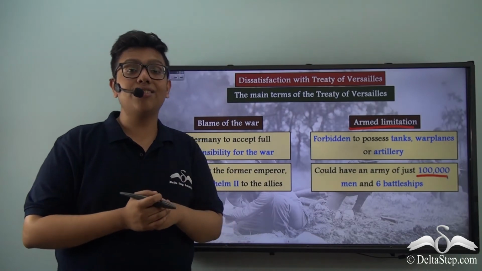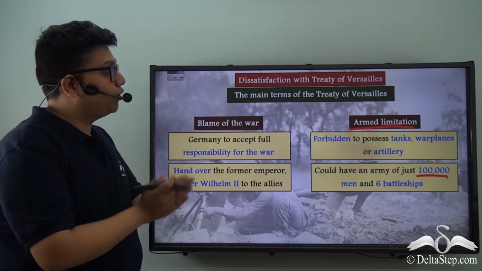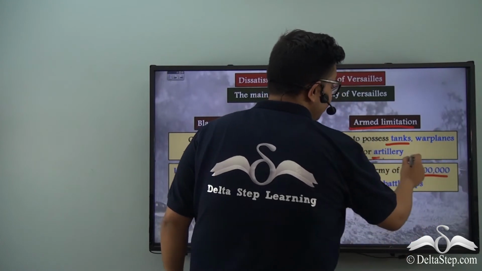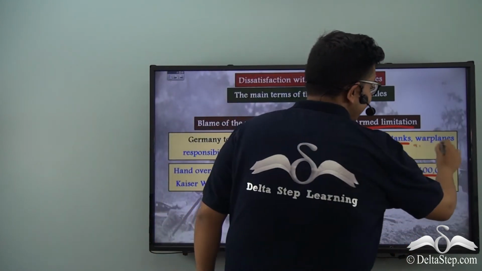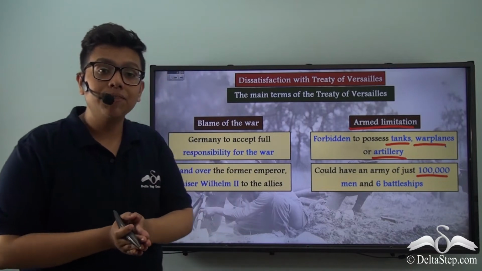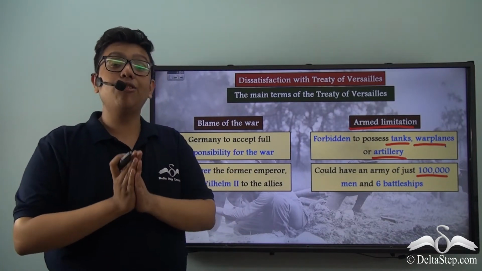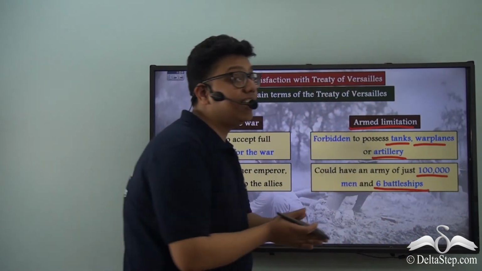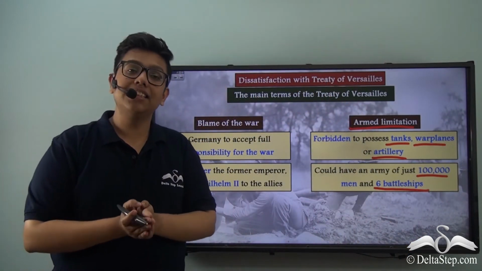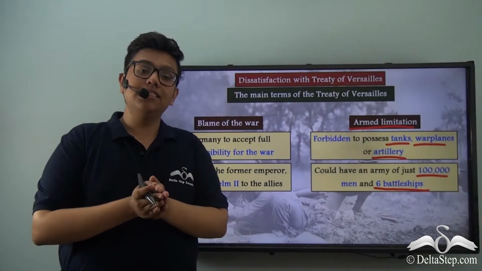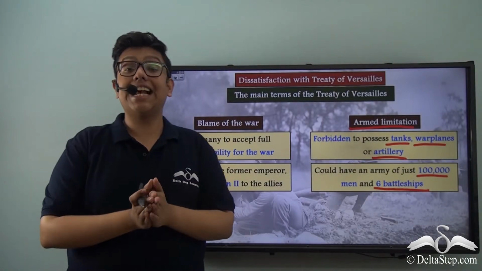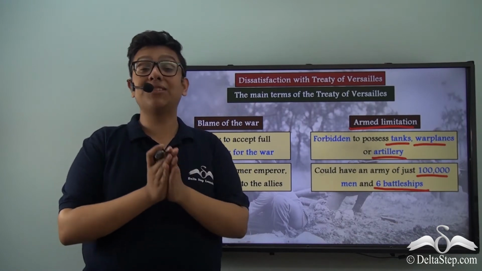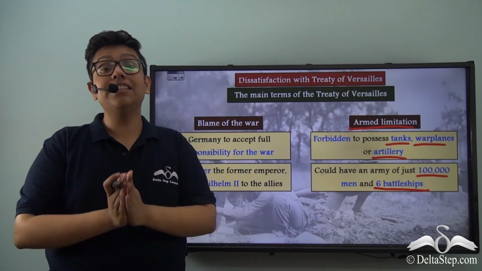Along with the reduction of the army, Germany also had to give up all its tanks, heavy artillery, and warplanes, and in fact the entire air force was banned. In the navy, it could only keep 6 battleships, and all the U-boats or German submarines were also banned. The Germans considered the arms limitation to be a castration of German pride, as they associated German manhood or masculinity with Germany's armed strength.